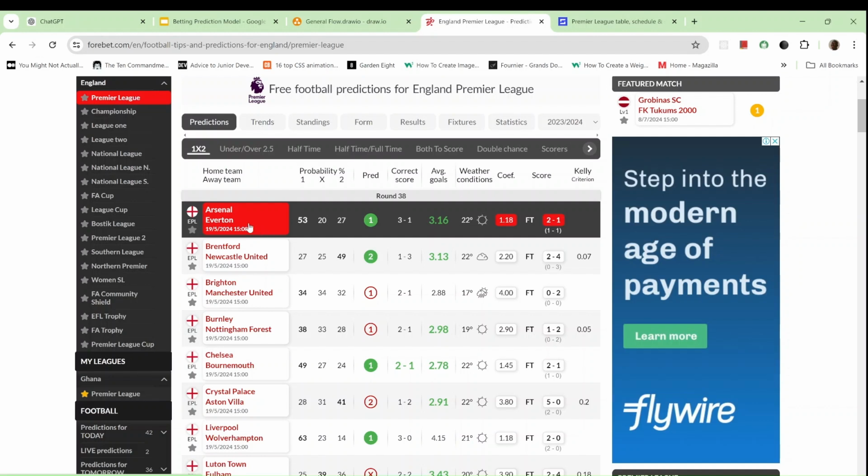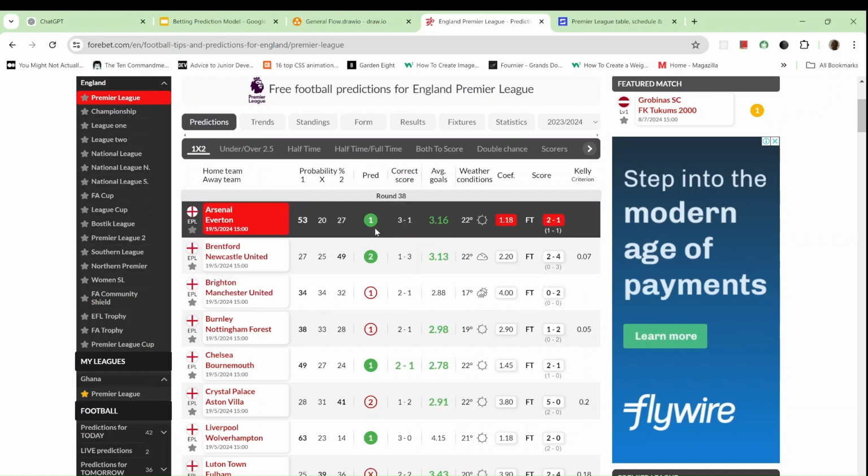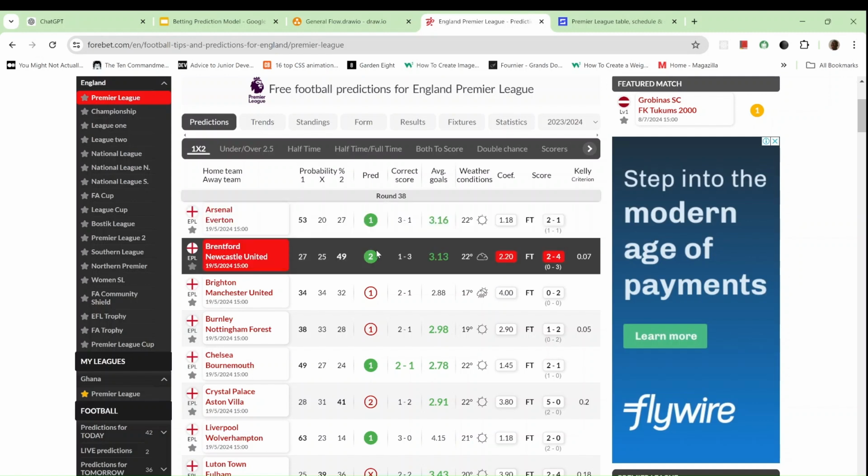And he's always saying that Arsenal has a 53% and so on. Like he's always giving information about his bet tips, right? And the model looks at Kofi and says that okay, Kofi said Arsenal and Everton to win. That is likely. Then it looked at Brentford and says that that is also likely, right?